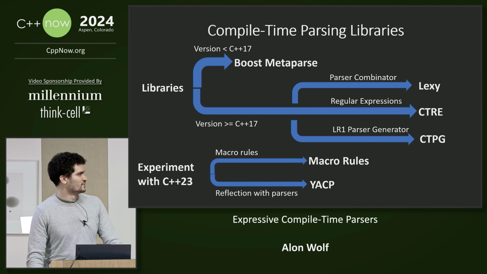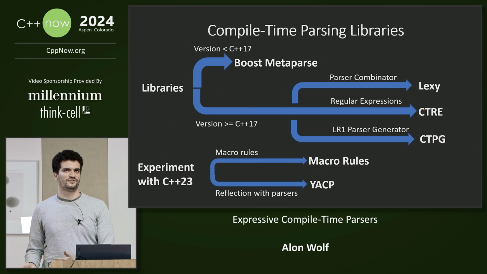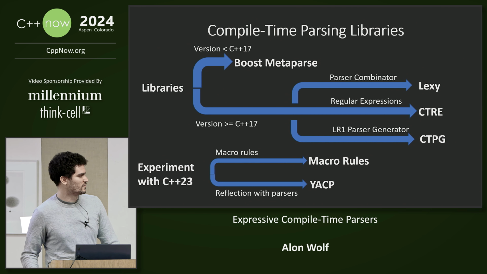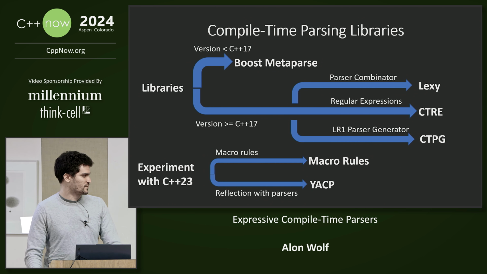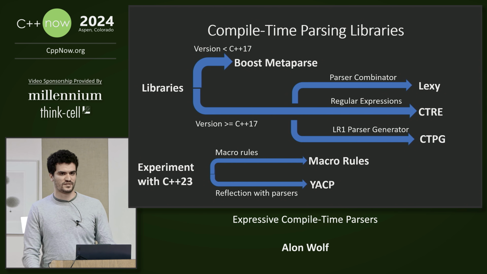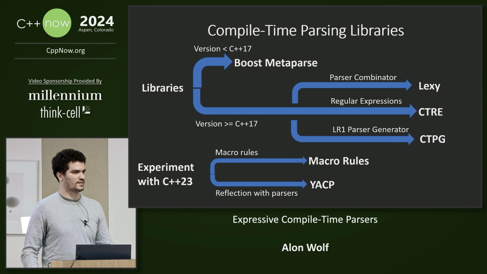Which compile time library should you choose? If you are using any version before C++17, your only option is Boost MetaParse. For C++17 and above, it depends on what you want to do. If you prefer to write your parsers with parser combinators, use Lexy. If you prefer to create them from an LR1 parser generator, use ctpg, and for regular expressions, use ctre. If you want to try more experimental things with C++20, you can check out macro rules to see how we can have macro rules syntax to create a DSL, or YACP to see how they can be integrated with reflection, and also the full implementation of the examples that we saw here.